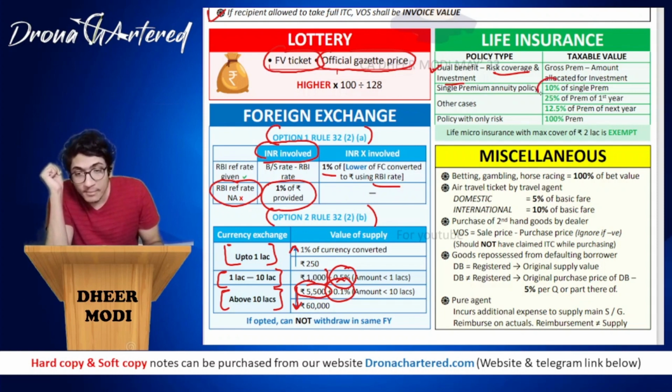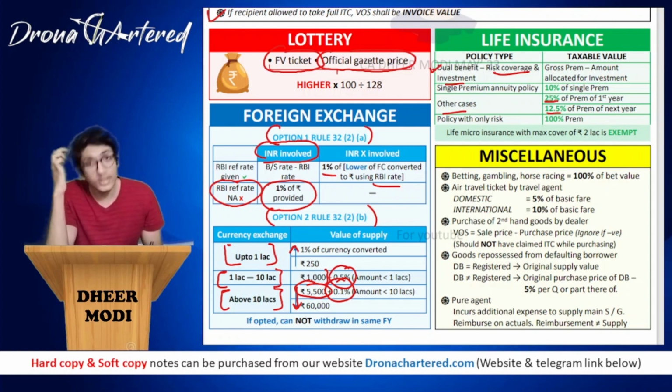So that will be 10% of the single premium that will be considered as your value of supply. In other cases, it will be 25% of premium for the first year and 12.5% premium for the next year onward. Okay, so 25% for first year and then onwards it is 12.5%.